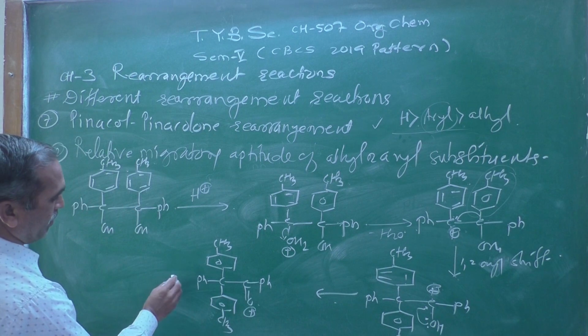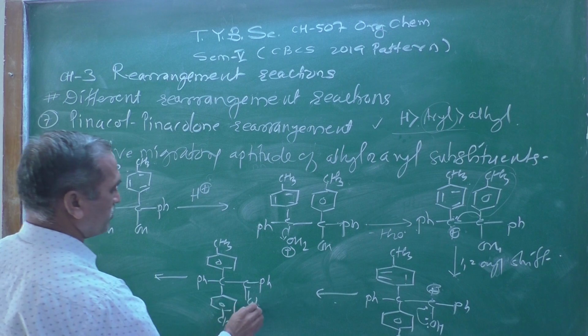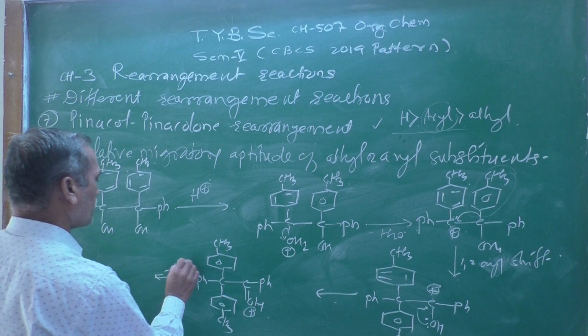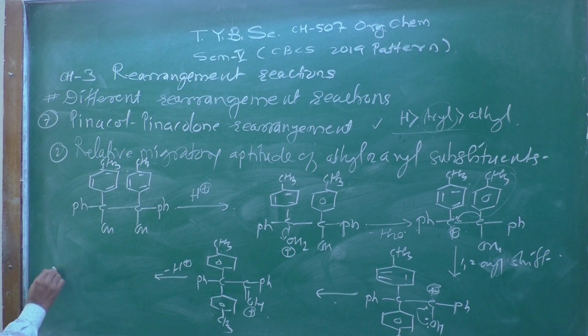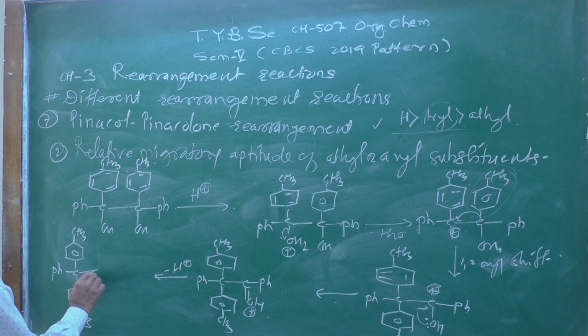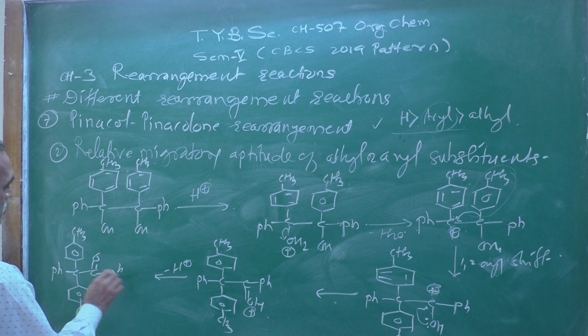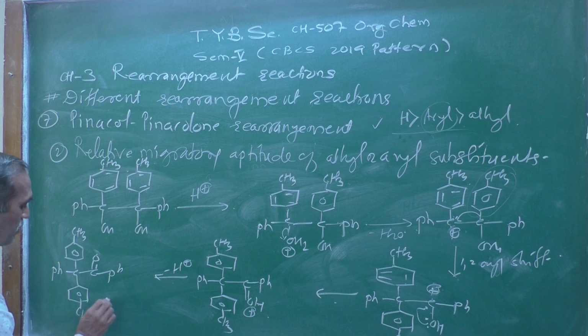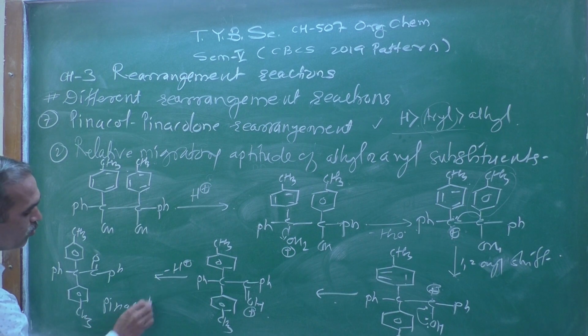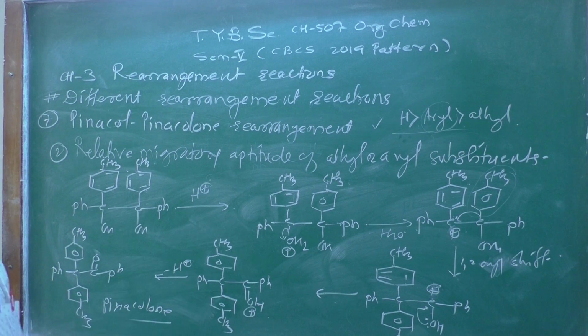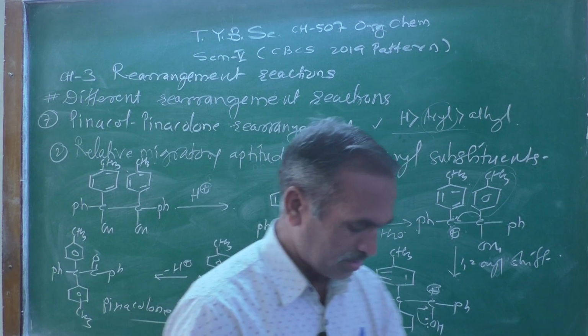After that there is a loss of H plus, and you will finally get the pinacolone, with Ph, CH3, CH3, C double bond O and Ph. This will be the final product, pinacolone, formed in this reaction.